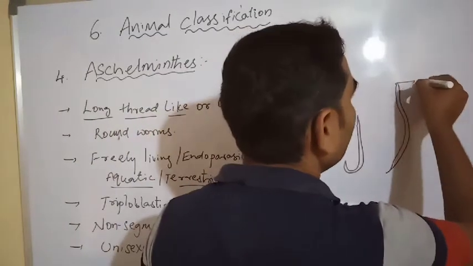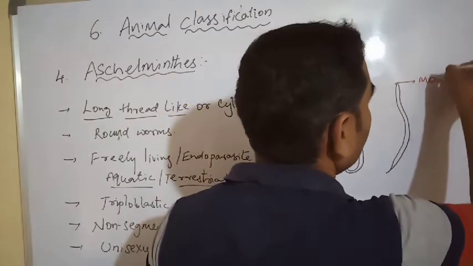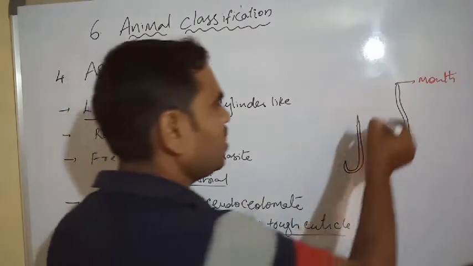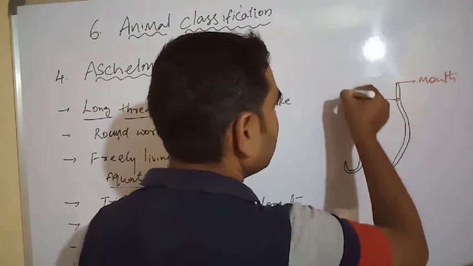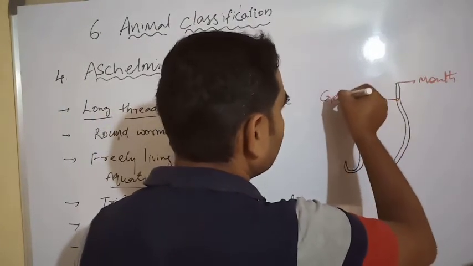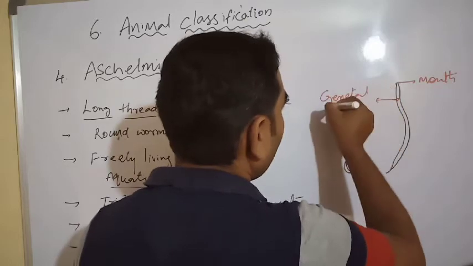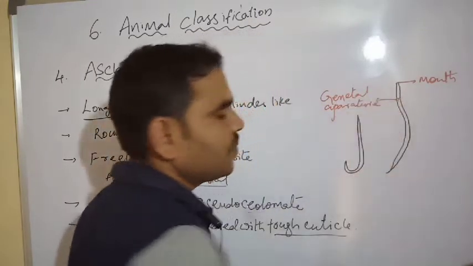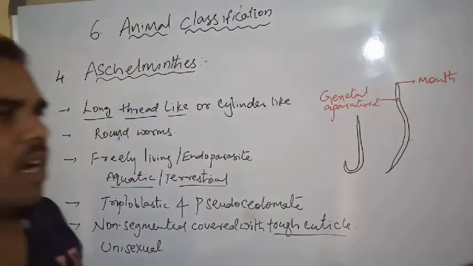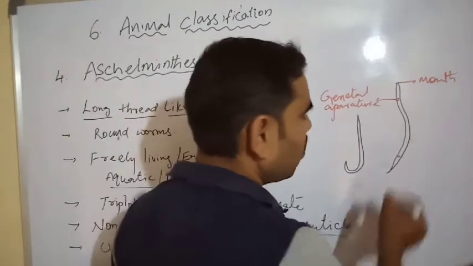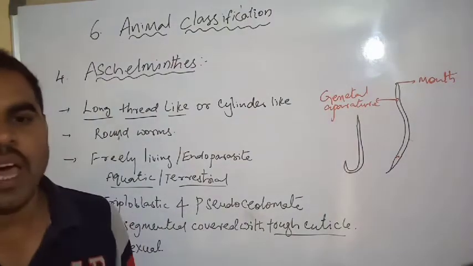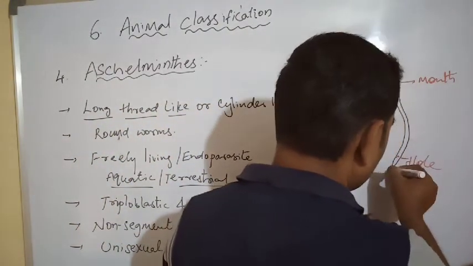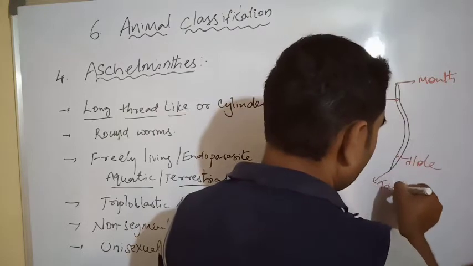We have to look at the body here. Here is a mouth, and here is a genital aperture. Next, there is a hole at the tail.